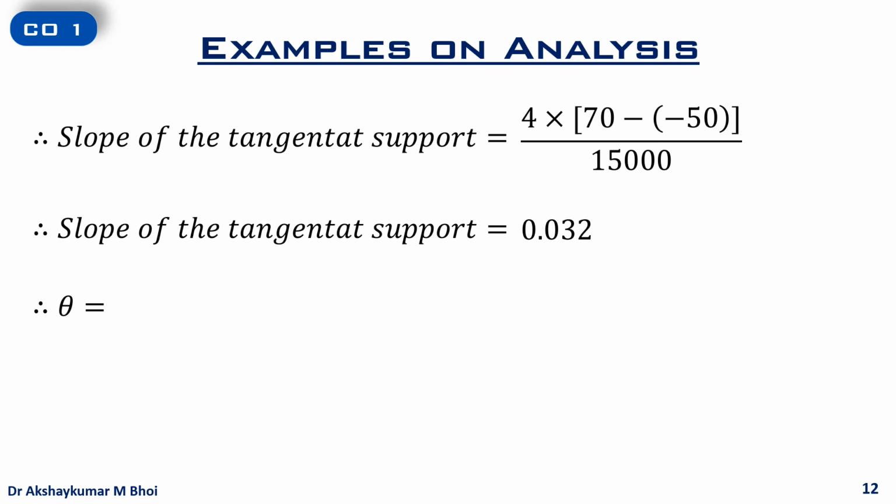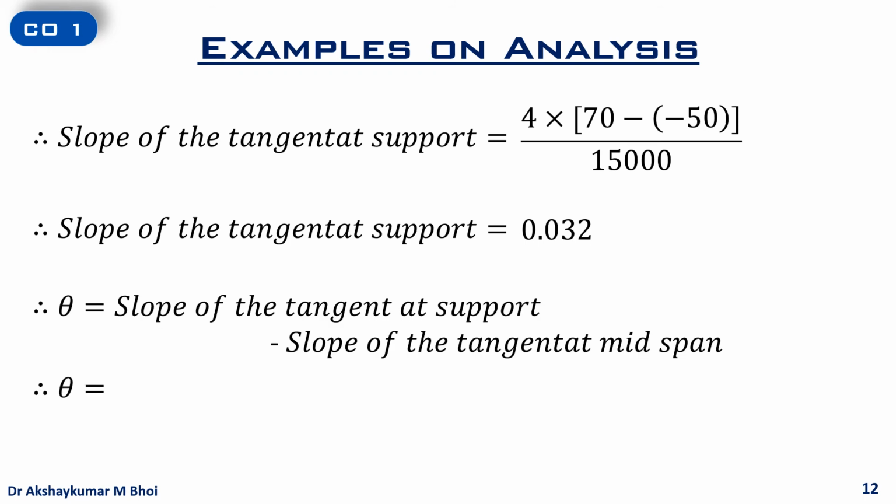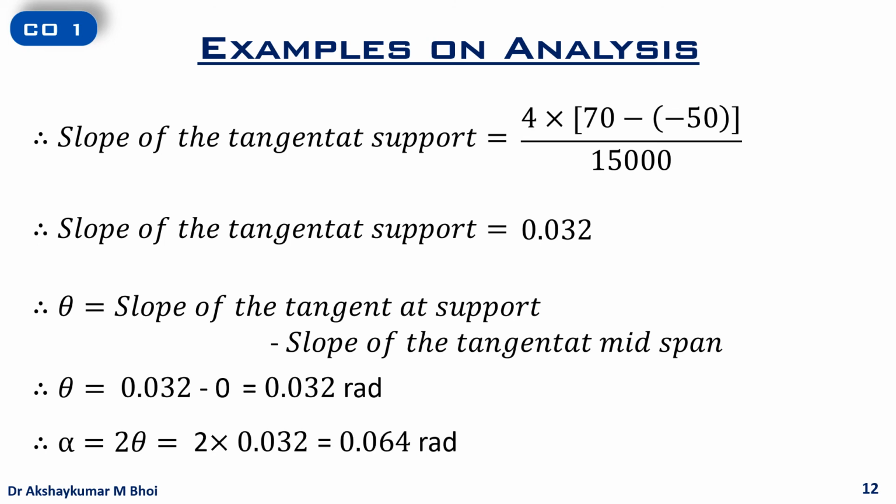Now the angle theta is equal to slope of tangent at support minus slope of tangent at midspan. So we get theta equal to 0.032 radian, because for a small angle, tan theta can be considered to be equal to theta. Therefore, the angle alpha, which is 2 theta, becomes 0.064 radian.